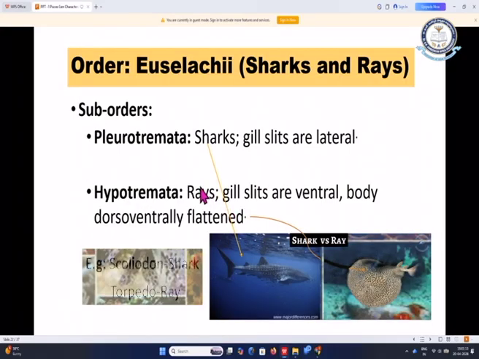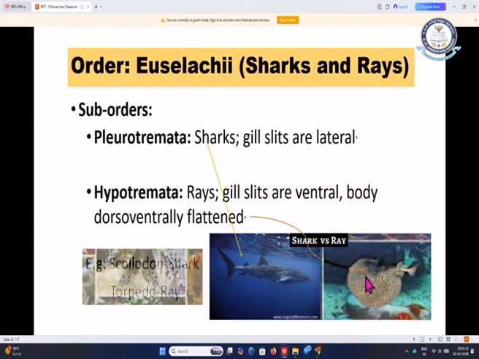Order Euselachi. These include the sharks and rays. Pleurotrimata and Hypotrimata are the suborders in Euselachi. Pleurotrimata includes sharks, and particularly in the sharks, gill slits are present on the lateral sides. And in Hypotrimata, rays are present and the gill slits in these are on the ventral sides. The body is dorso-ventrally flattened. In this picture you can see the difference between the shark and the ray.